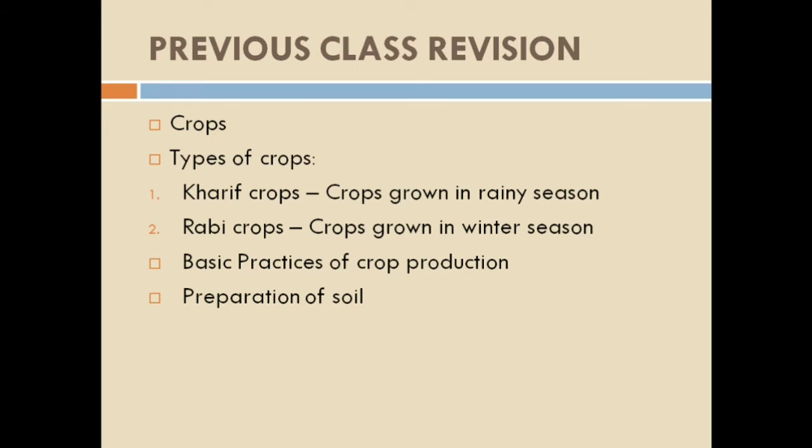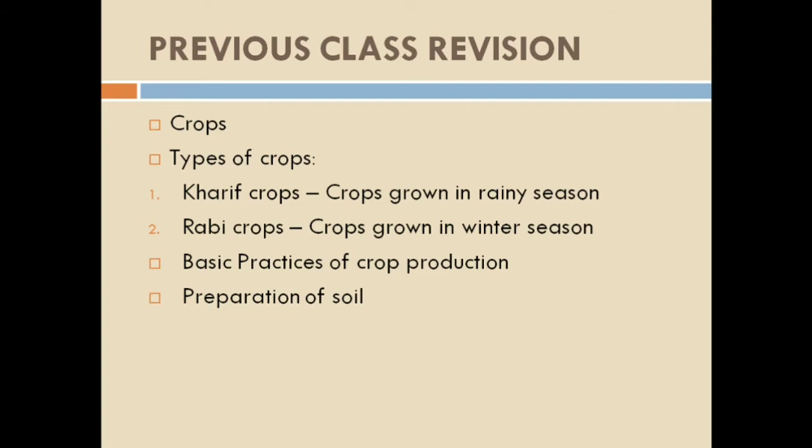And the third importance of turning and loosening is that it brings the nutrient-rich soil to the top so that plants can use these nutrients. Now, this whole process of loosening or turning is known as tilling and plowing. And plows are used for plowing. So this much we have studied in our previous class.